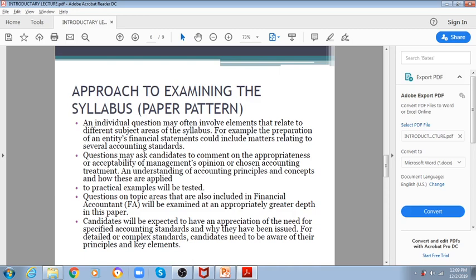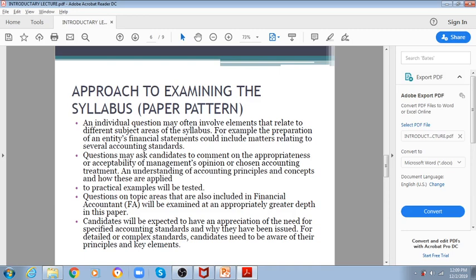This means the examiner can ask about any area of the syllabus, any standard, in section A and section B. A question may ask the candidate to comment on the appropriateness or acceptability of management's opinion or choice of accounting treatment.